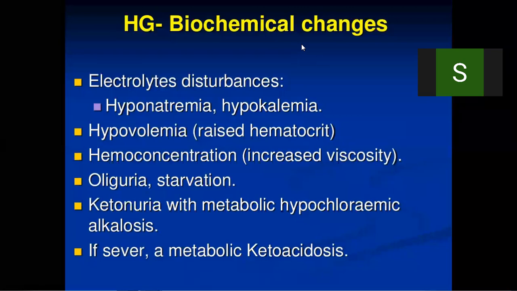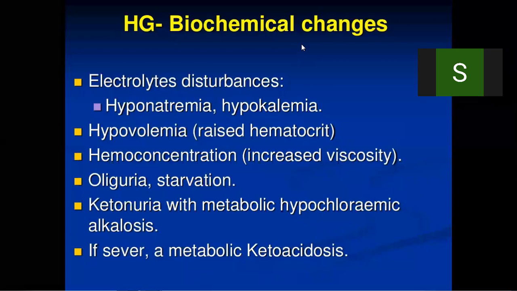Then next, hemoconcentration, that is increased viscosity. Simple logic: if the liquid part gets removed, the remaining part increases in density.